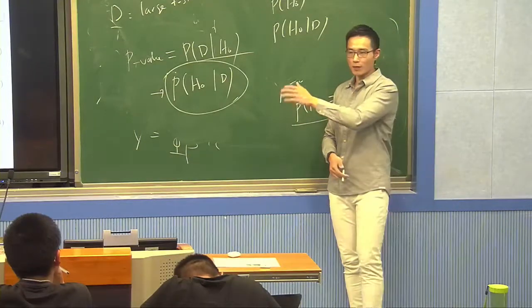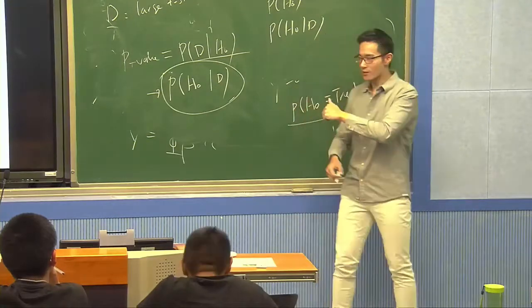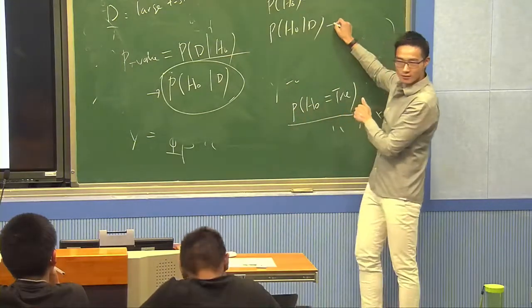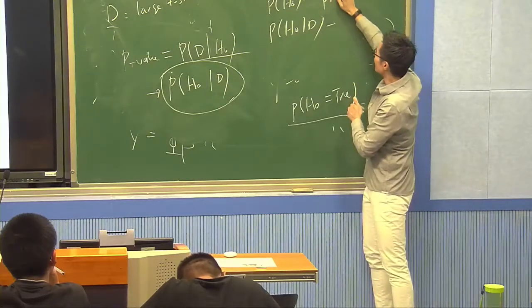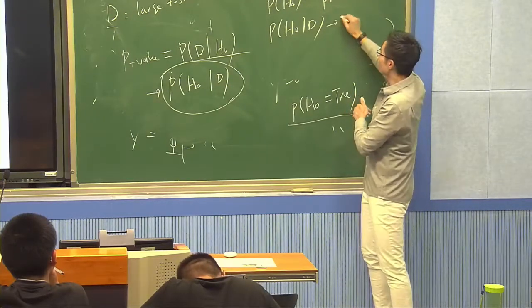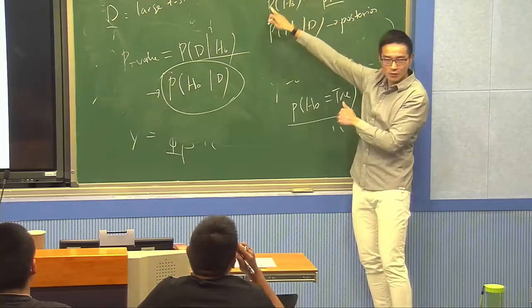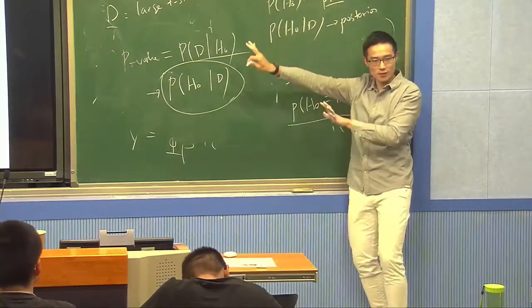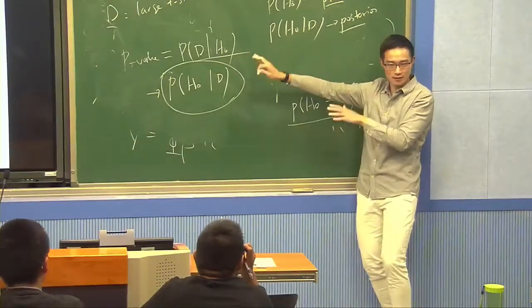Now, have people ever heard of Bayesian terms? In Bayesian terms, what are these called? Yes, this is called prior, and this is called posterior. This is my prior belief of H0 being true before seeing the data, and this is my posterior belief of H0 being true after seeing the data.